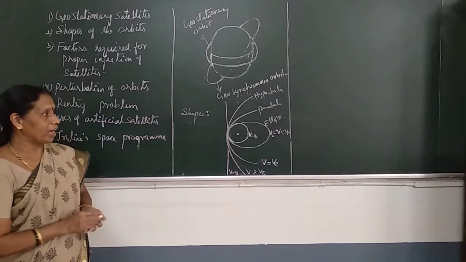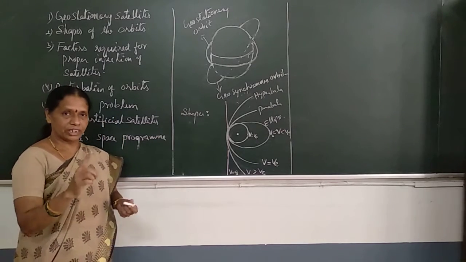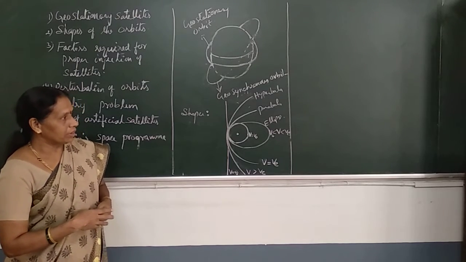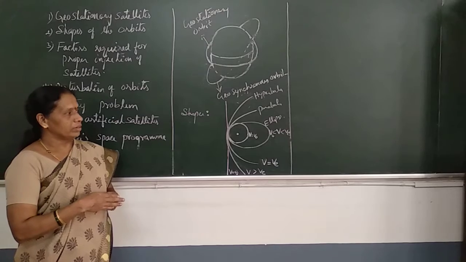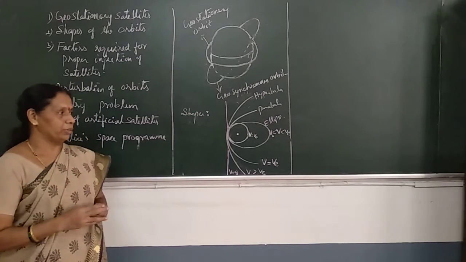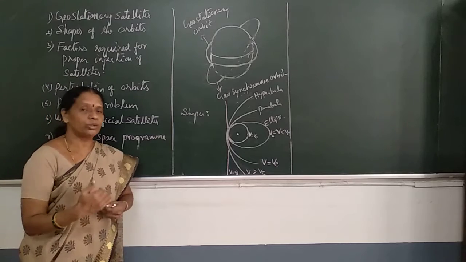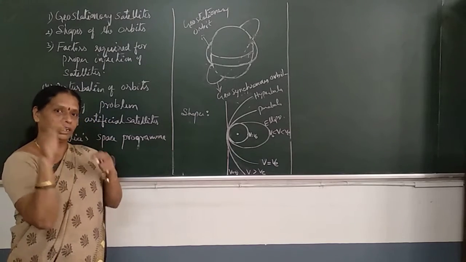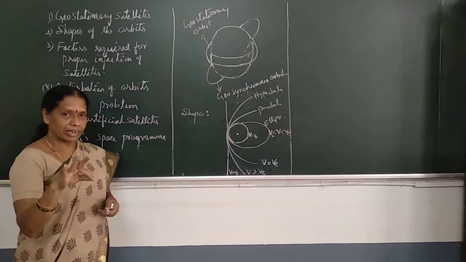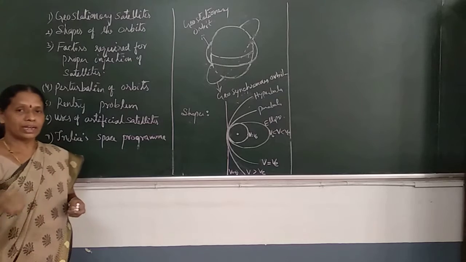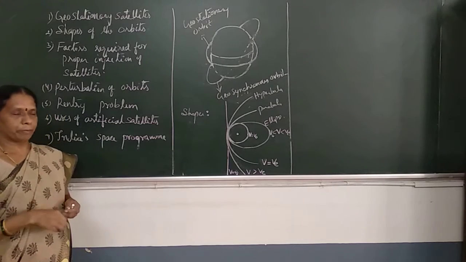The three factors are velocity of injection, direction of injection, and one more is altitude, nothing but height, at what height the satellite should be injected into the orbit. These three factors are very much important to make the satellite revolve in the designed orbit.